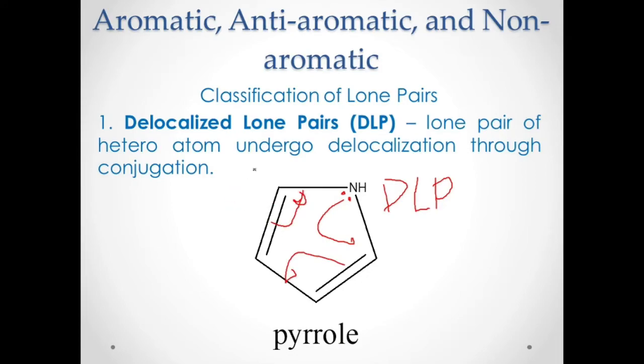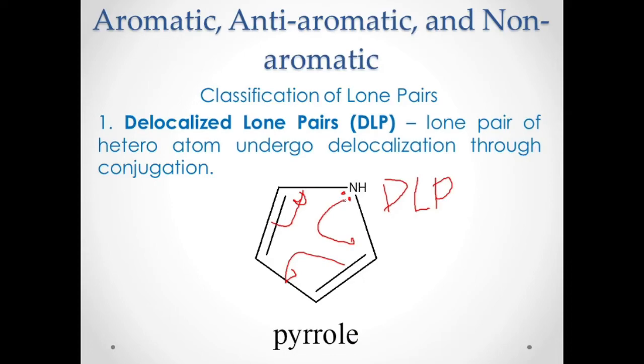Since there is delocalization of electrons, the lone pair can also be delocalized if it is part of the ring system. However, there are also lone pairs that are on the outside, but in this case, this lone pair is found on the inside to stabilize the ring.